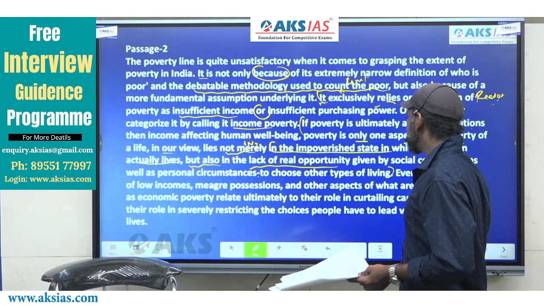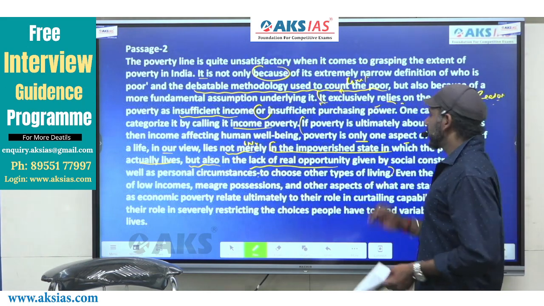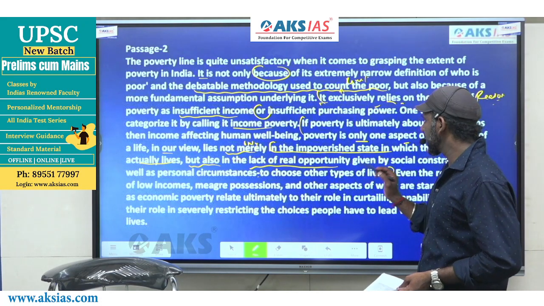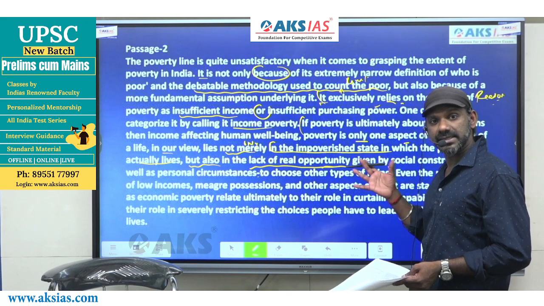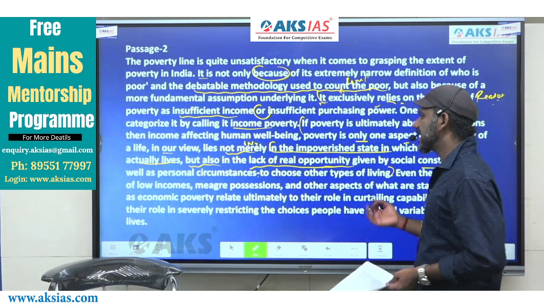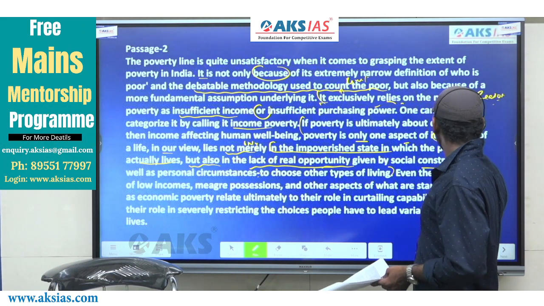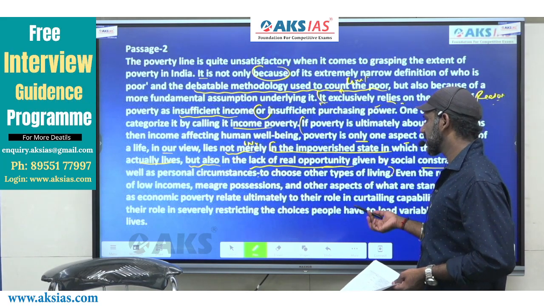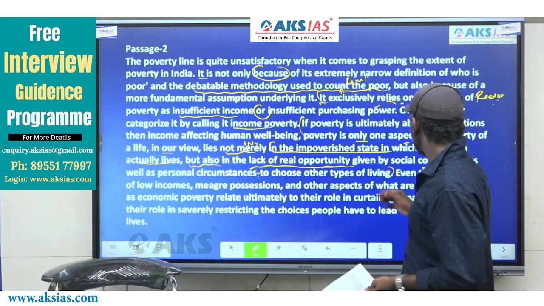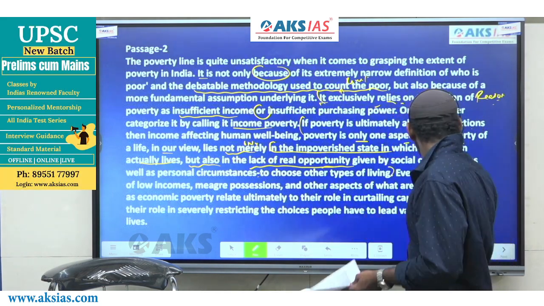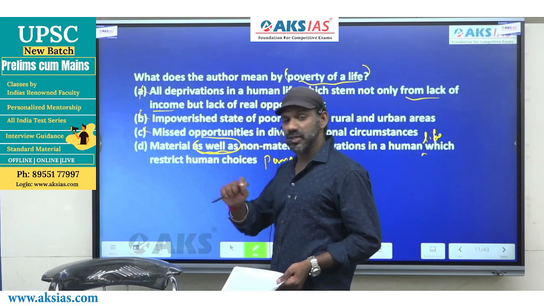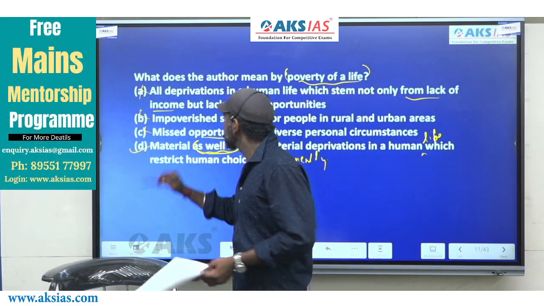I'll take you back to the same sentence. Poverty of a life, in our view, lies not merely in the impoverished state in which a person actually lives, but also the lack of real opportunity, material as well as non-material deprivations, by social constraints as well as personal circumstances, to choose other types of living. Now constraints is the same as deprivations, restrictions and all. So D contains two entities. The paragraph also contains two entities, whereas two entities are talked about only in one option, that is D. The answer to this question must be D.